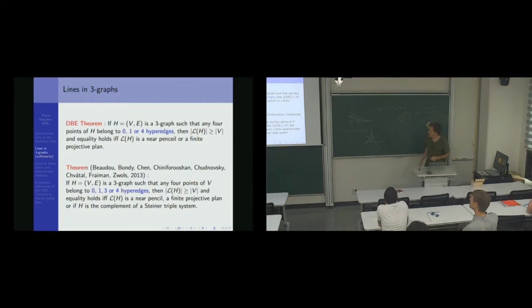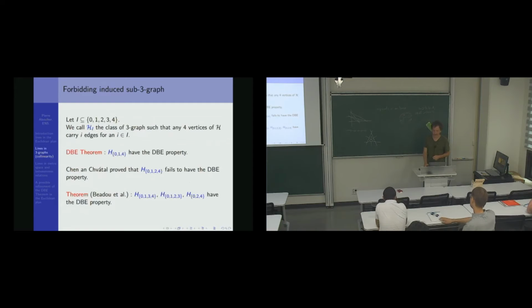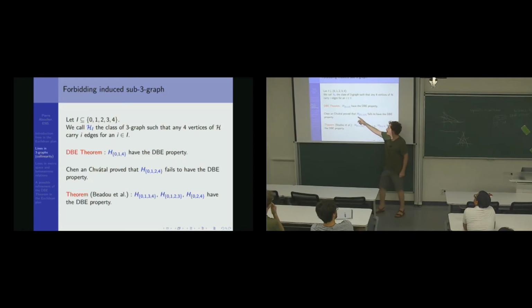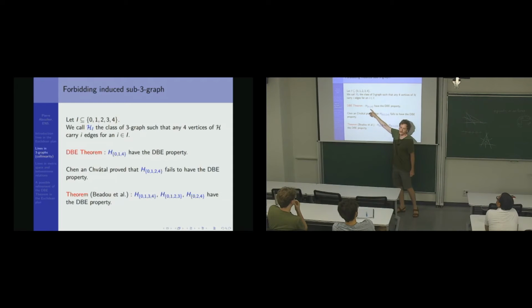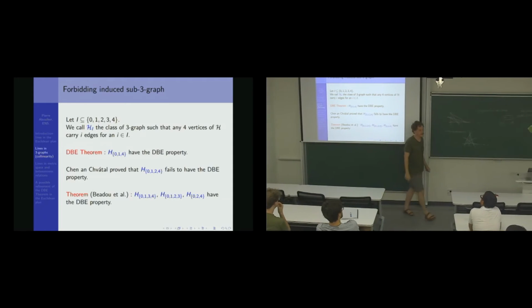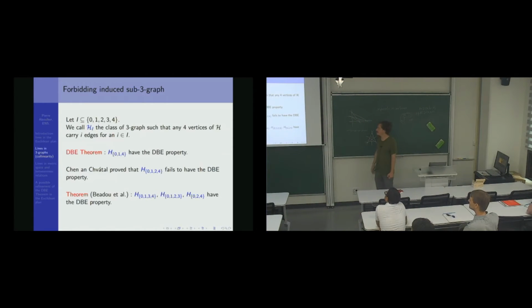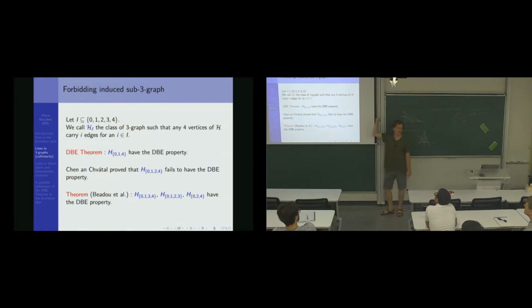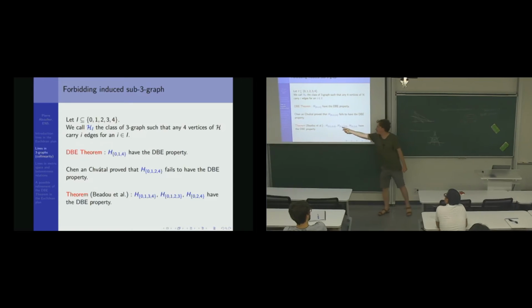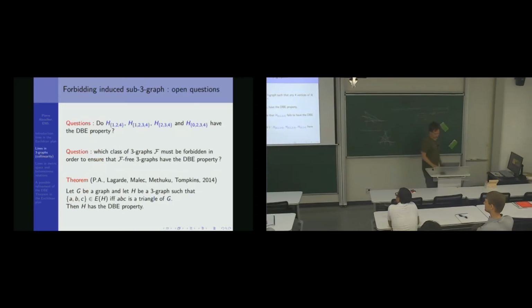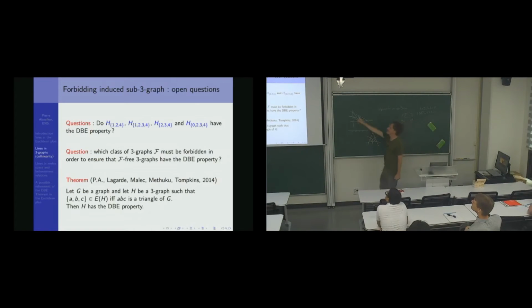Okay, so this is a very nice result, and you can continue in this line of research. For example, we know that if every 4 points, so when I write H014, it means a 3-uniform hypergraph, so that every 4 points can carry 0, 1, or 4 hyperedges, then you can play with this number. For 0, 1, 2, 4, it fails. It is the same example as I told you for tree graphs. They proved it for those. All those proofs are pretty easy compared to the other one, and it is open for those classes of tree graphs.